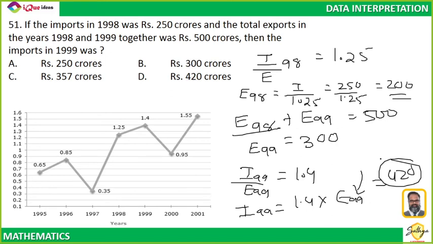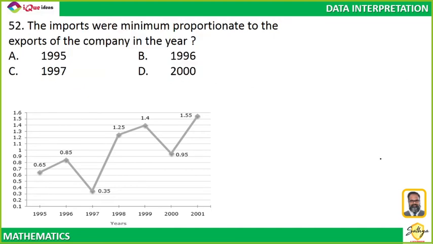Now everybody understood this, right? Chalo. The imports were the minimum proportion to export in which year? There is nothing to be done in this. The ratio is import upon export.